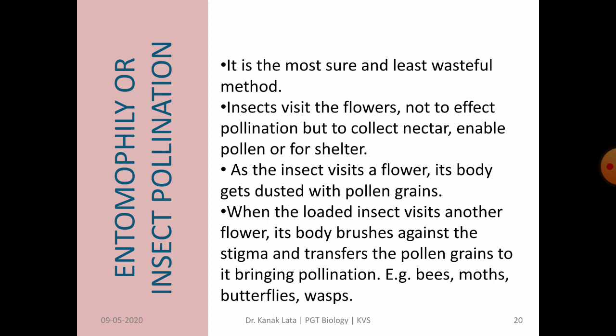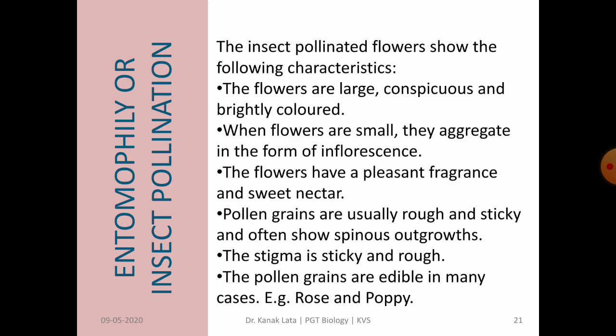When such loaded insects, means they carry the pollen grains, visit another flower, its body brushes against the stigma to transfer the pollen grains and hence pollination takes place. Several examples of insect pollinators are bees, moths, butterflies, wasps, etc.